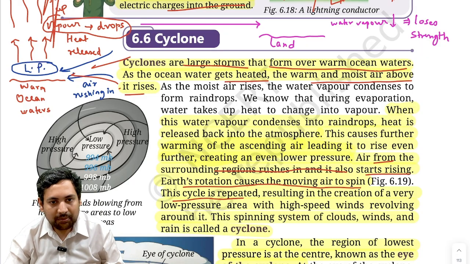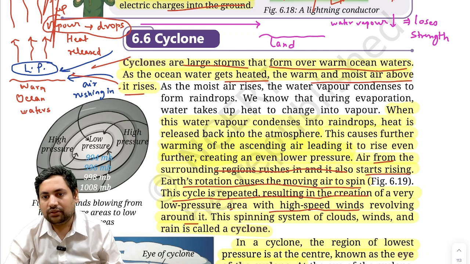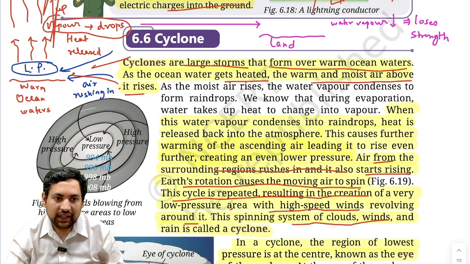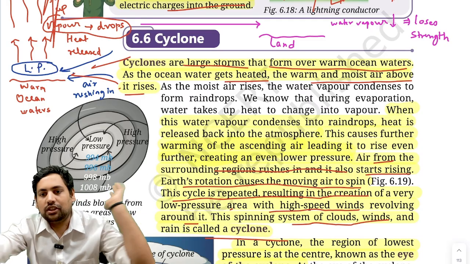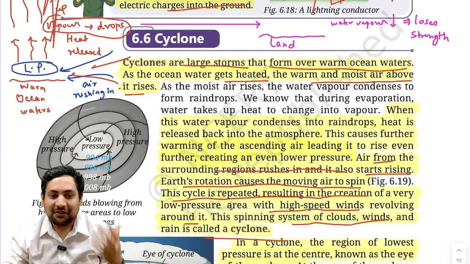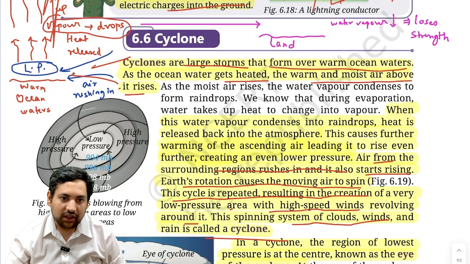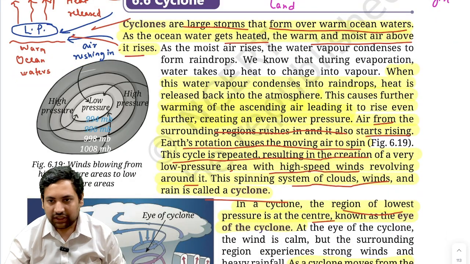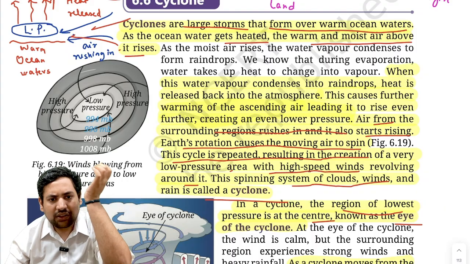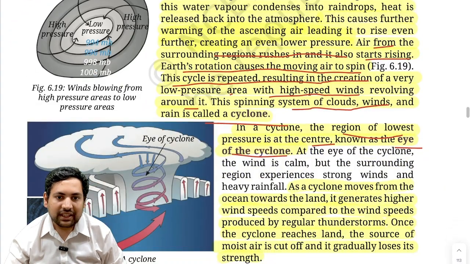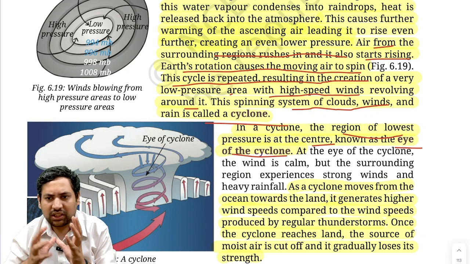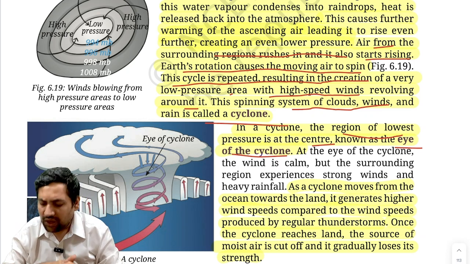Correct. This cycle is repeated, resulting in the creation of a very low pressure area in the middle with high speed winds revolving around it. Correct. And as high speed winds, it will become more and more lower pressure. The spinning system of clouds, winds, and rain is called cyclone. When this whole system starts spinning like this, then this is something that we call as cyclone. In a cyclone, the region of lowest pressure is the center, the low pressure region, and this is called eye of the cyclone. Then as the cyclone moves, now it starts from oceans, now slowly it will move towards the land. Now what will happen? See this.